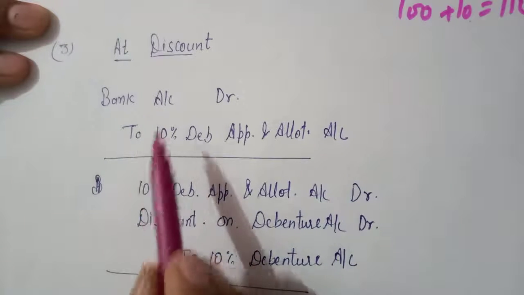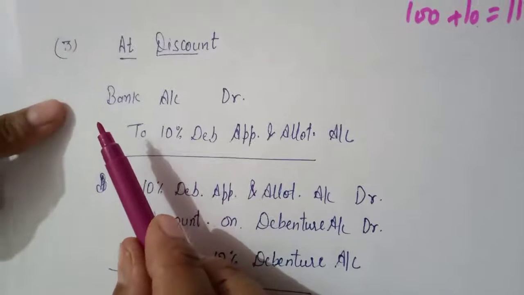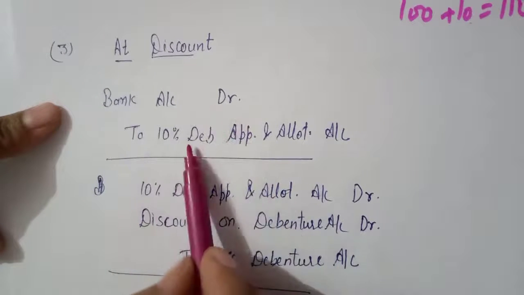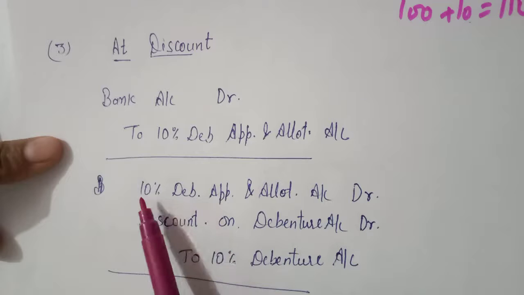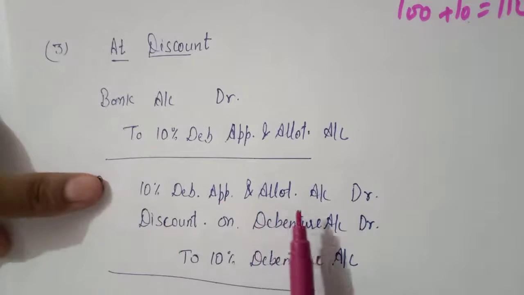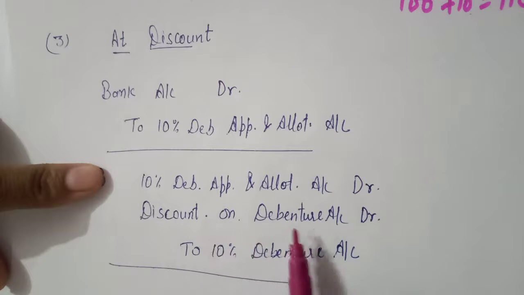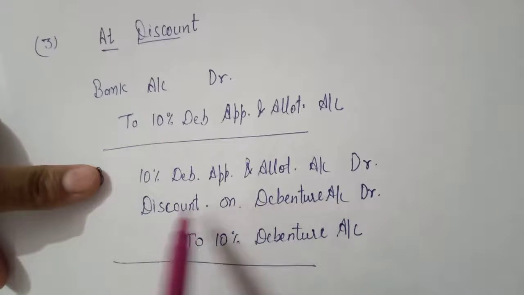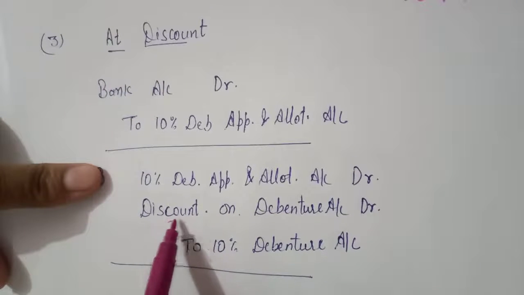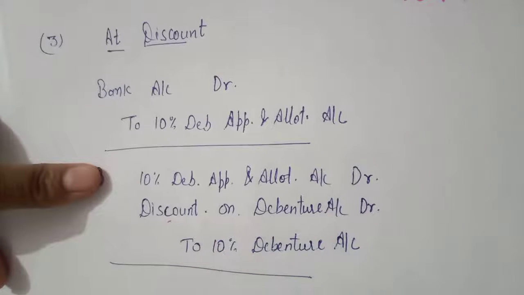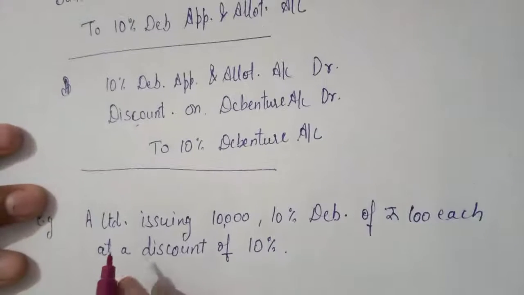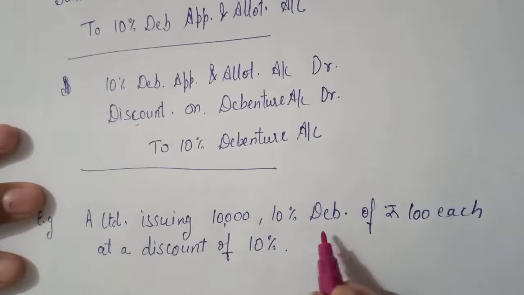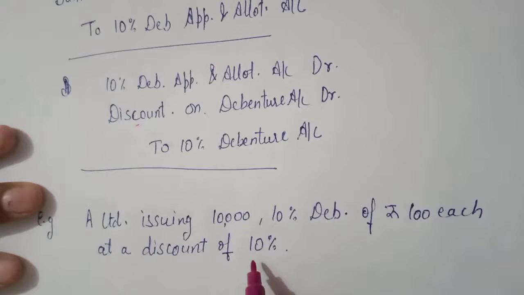So the following entry will be passed at the time of issue at a discount: bank account debit to 10% debenture application and allotment account. And the second entry will be 10% debenture application and allotment account debit, discount on issue of debentures debit to 10% debentures account. Because the discount is a loss for the company, it will be debited here. Let us take the same example. Suppose A Limited company is issuing 10,000 10% debentures of 100 each at a discount of 10%.